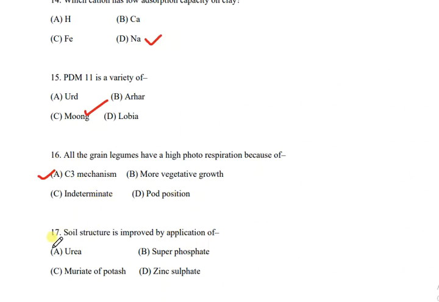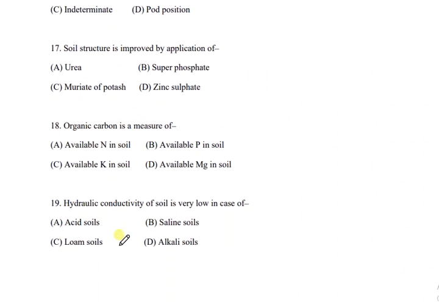Then question number 17. Soil structure is improved by the application of, and the options are urea, superphosphate, muriate of potash, or zinc sulfate. And the correct answer is B, that is superphosphate.